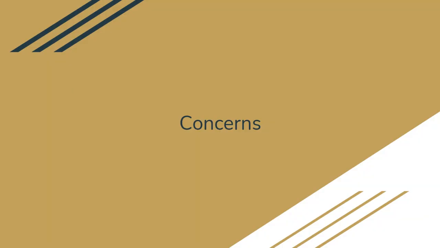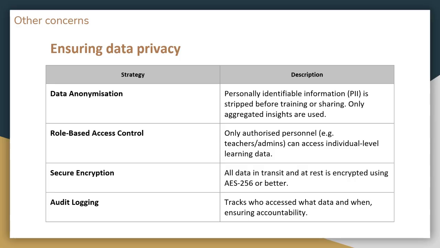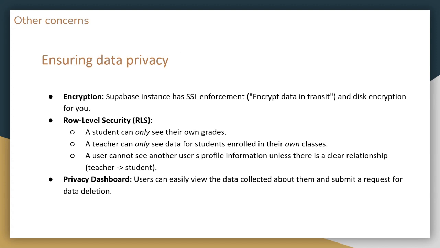In essence, the main concerns now are ensuring data privacy. This data is all anonymized, and only admin roles or teachers can access this data, and row level security is also enabled in order to ensure that students can only see their own progress and the teacher can only see students in their own classes.